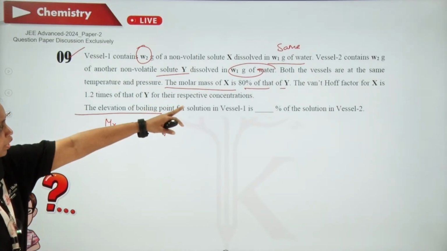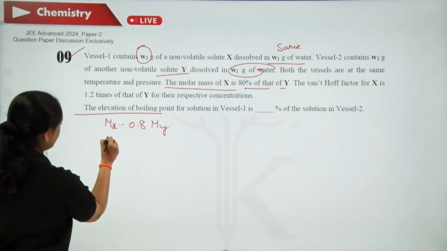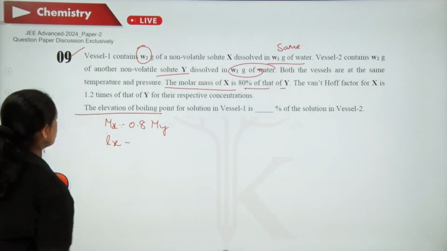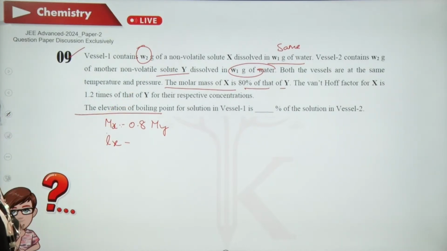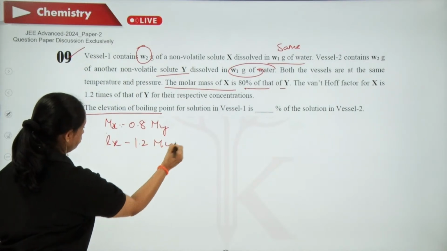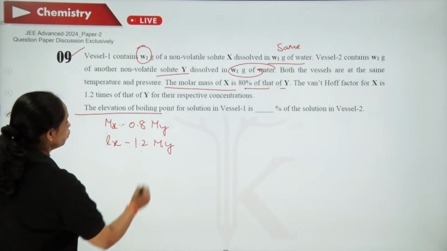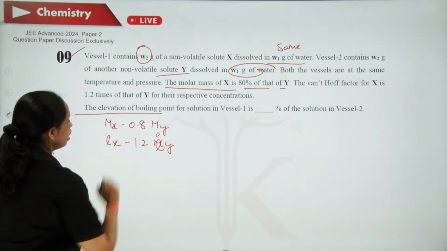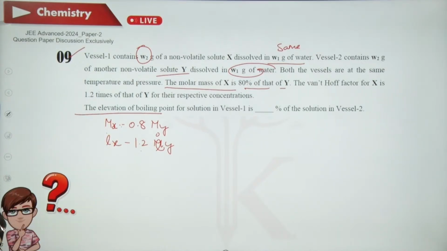Now the Van 't Hoff factor of X, that is I of X, is 1.2 times that of Y. So what does that mean? Ix is equal to 1.2 times that of Iy. Now this is the data they have given.